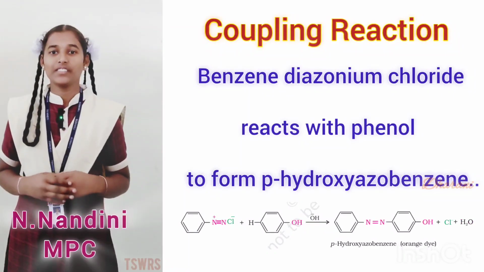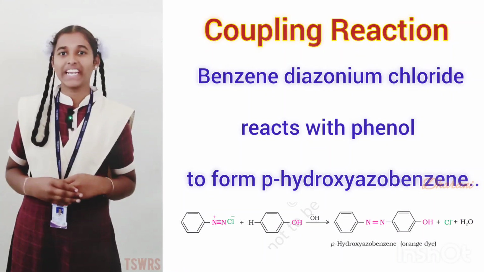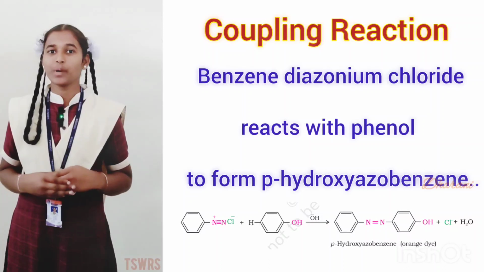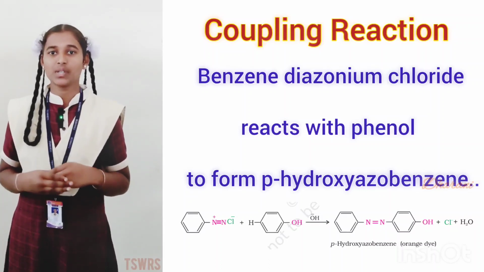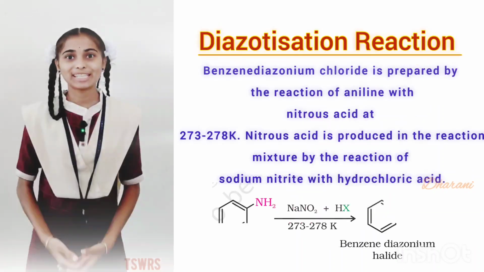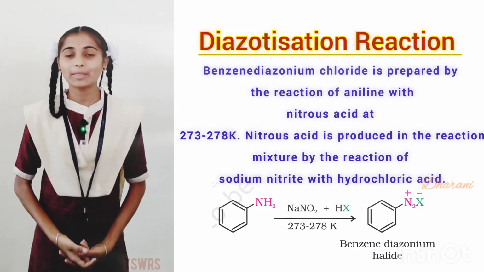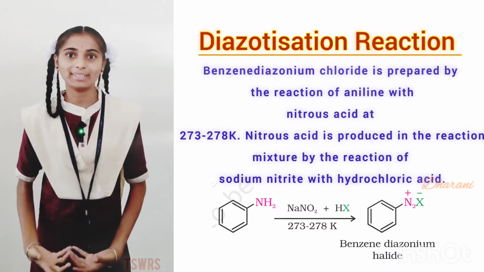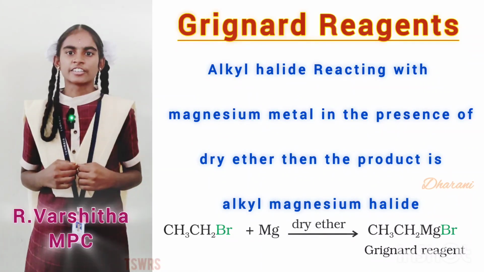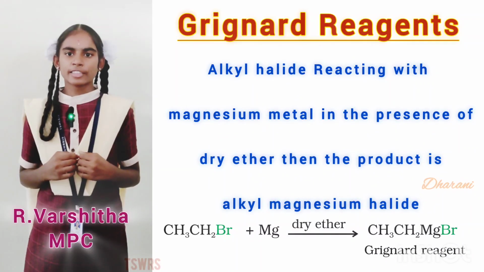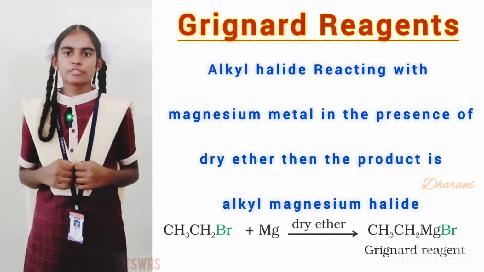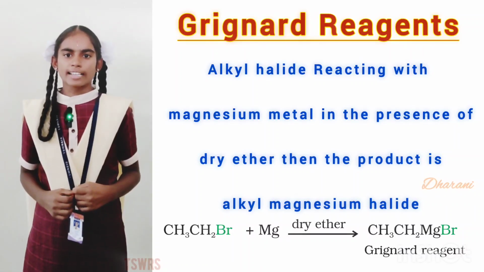Coupling reaction. When benzene diazonium chloride reacts with phenol, then the product is para-hydroxyazobenzene. Diazotization reaction. When aniline reacts with NaNO2 plus HCl, the product is benzene diazonium chloride. Grignard reaction. When alkyl halide reacts with magnesium metal in the presence of dry ether, the product is alkyl magnesium halide.